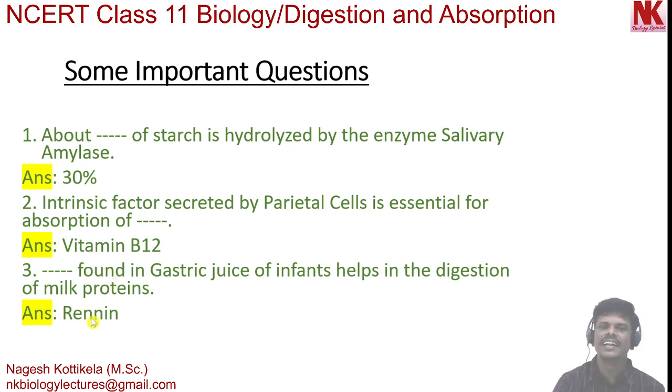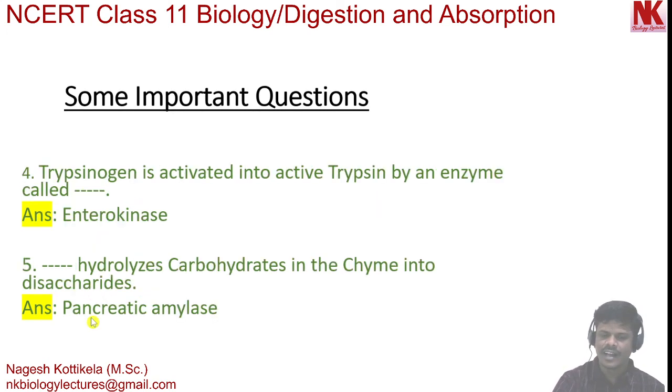Answer is renin. After this next question, trypsinogen is activated into active trypsin by an enzyme called? Answer is enterokinase. The last question, dash hydrolyzes carbohydrates in the chyme into disaccharides? Answer is pancreatic amylase. This is all about today's session.